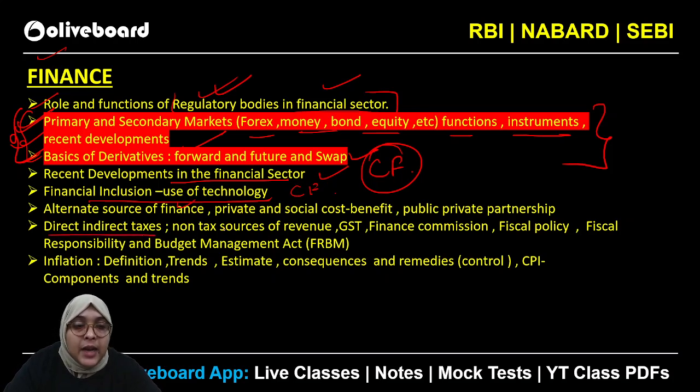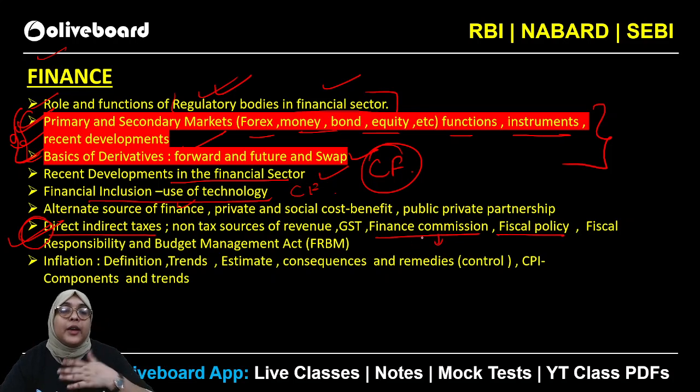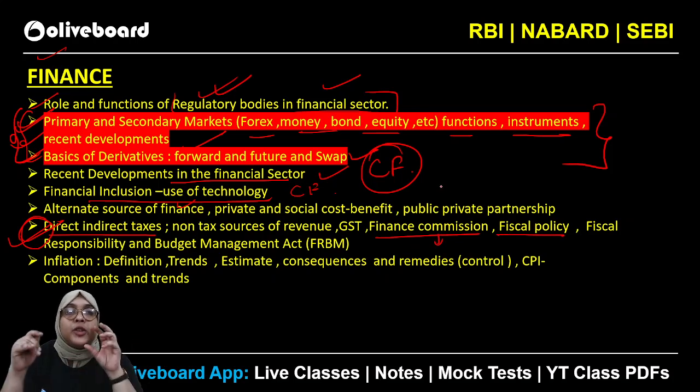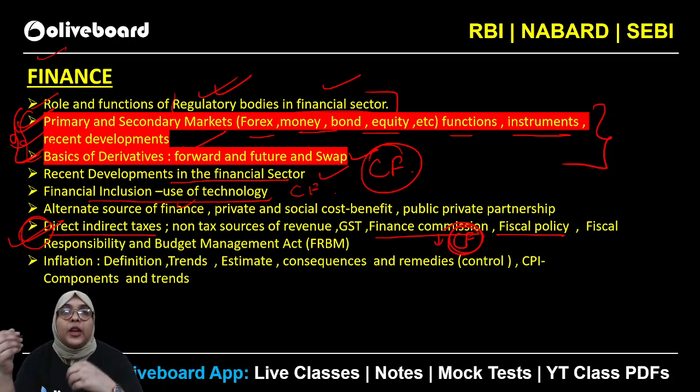Then there are direct and indirect taxes. When we are going to revise the fiscal policy chapter, in that we are going to complete the whole component in association with the FRBM Act, direct and indirect tax, other alternative sources of revenue for the government, and Finance Commission fiscal policy. The recent Finance Commission, which is locked up for 5 years, you just need to concentrate on the Finance Commission topics from there as well. So it is somehow associated with current affairs, but the major core areas where you need to concentrate more in association with current affairs are the recent development and financial inclusion.